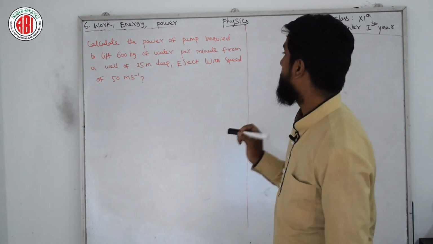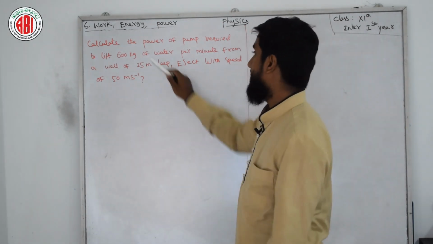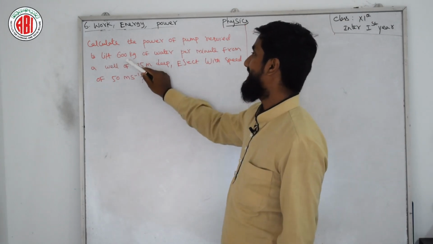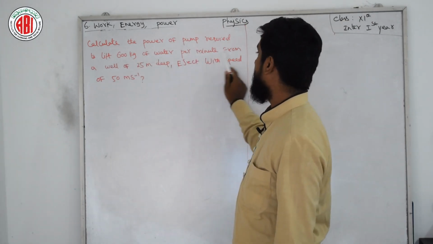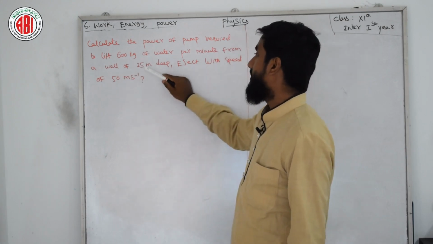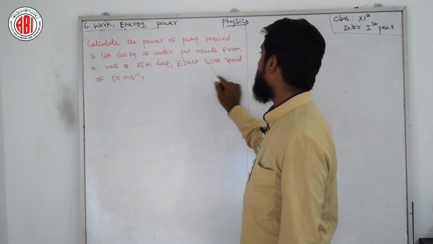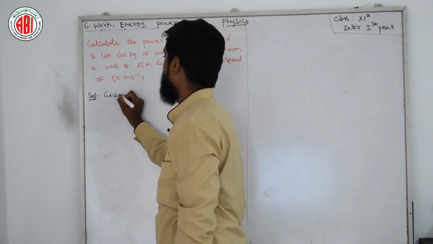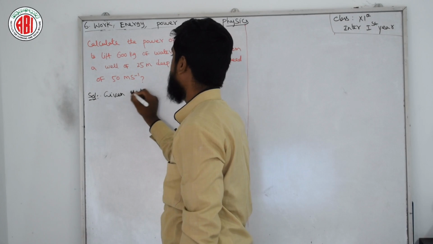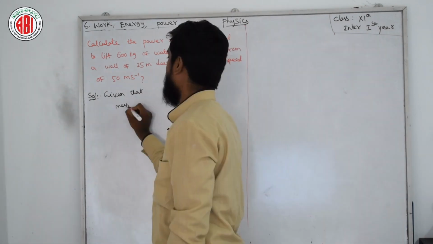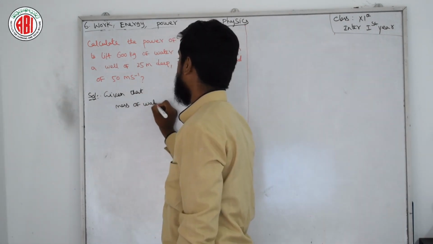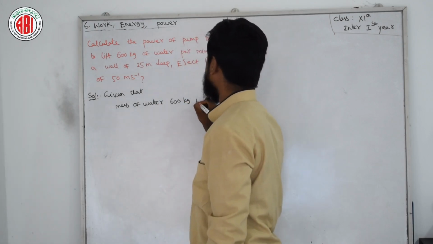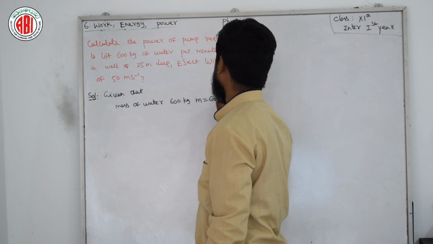Now it is time to do one numerical with us: calculate the power of pump required to lift 600 kg of water per minute from a well 25 meter deep, ejected with speed of 50 meters per second. Solve. Given, what is given with us? The mass of water, 600 kg. So we can write m is equal to 600 kg.